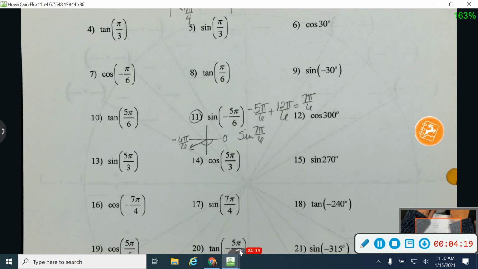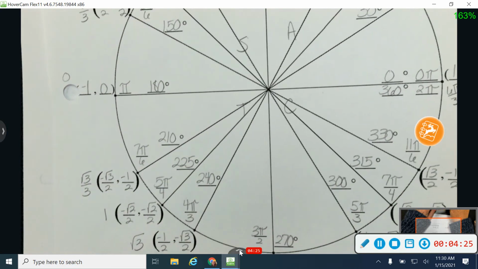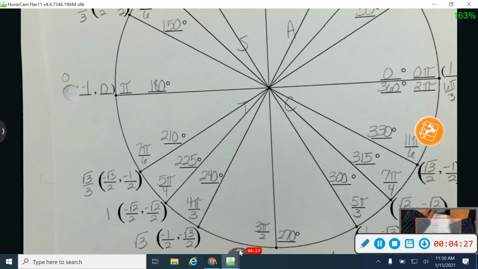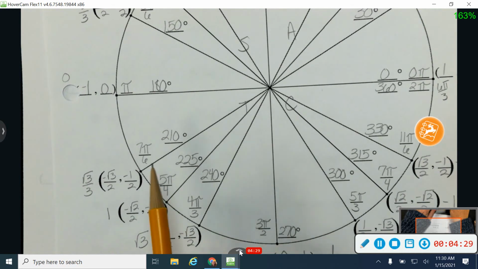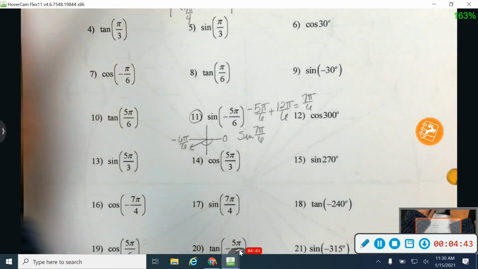Okay, so I'm going to go to 7 pi over 6 on my unit circle. I'm going to look at sine. I know sine is y. So what's my y value at 7 pi over 6? That's right. Good. Negative 1/2 right here. Okay. So I'm looking at 7 pi over 6. I want sine. Sine is y. And so my y value is negative 1/2. Good.